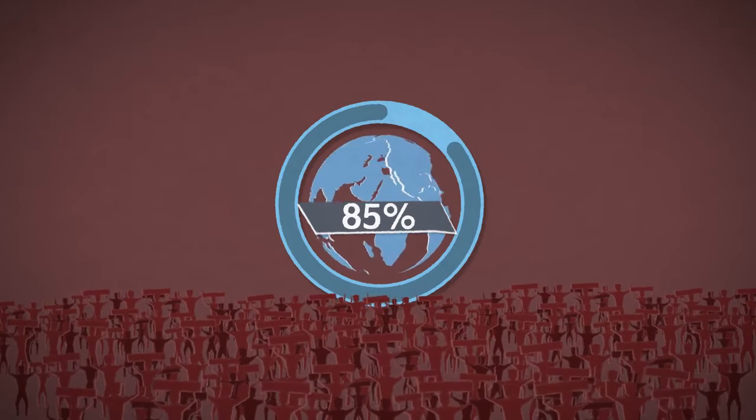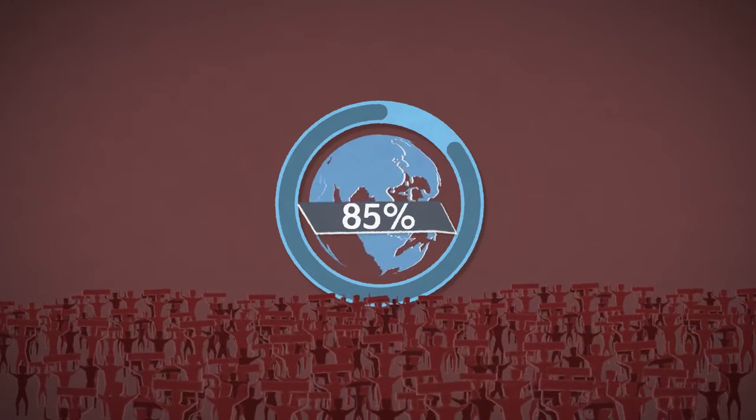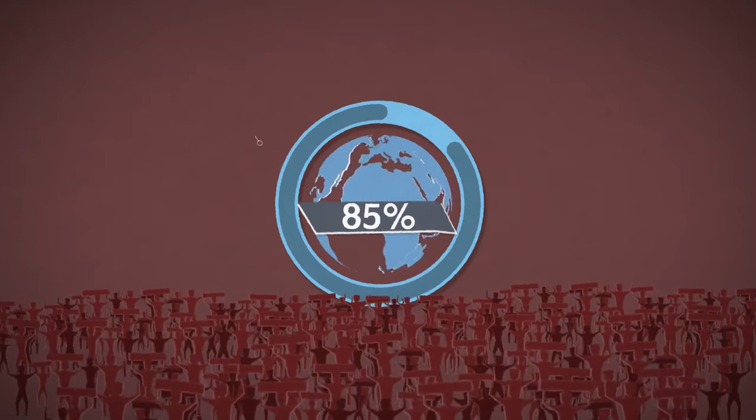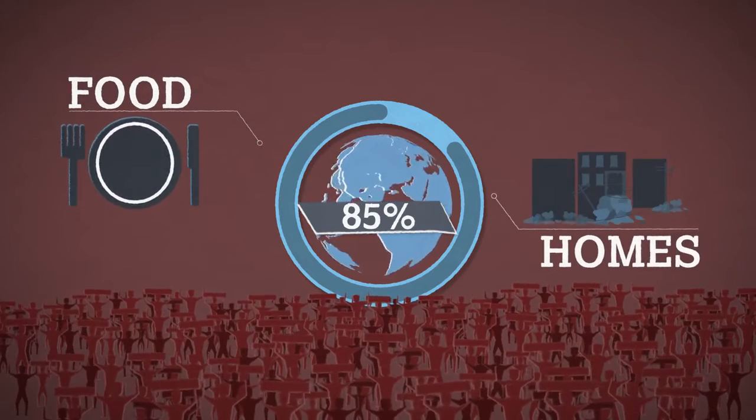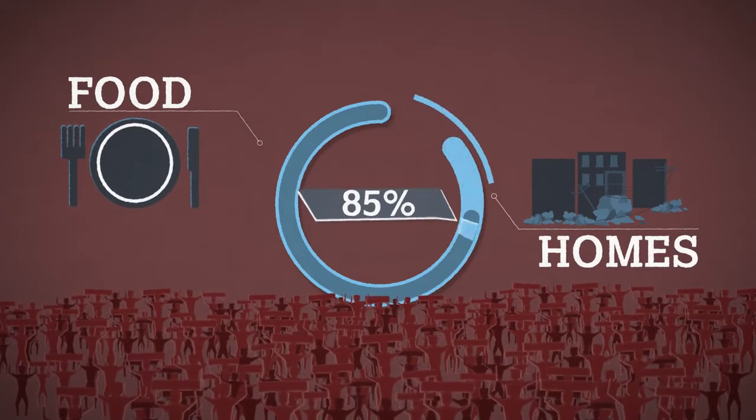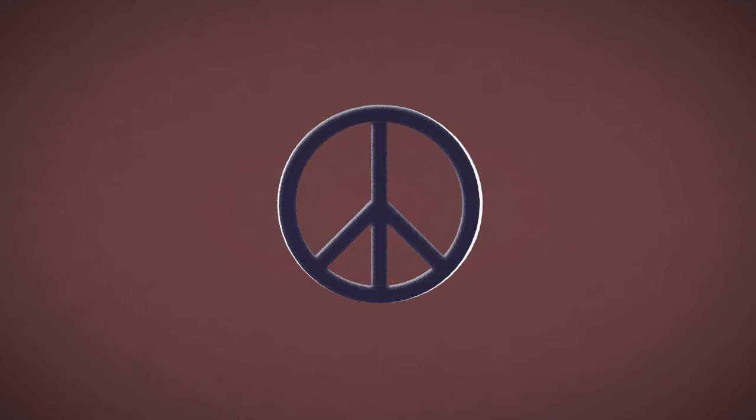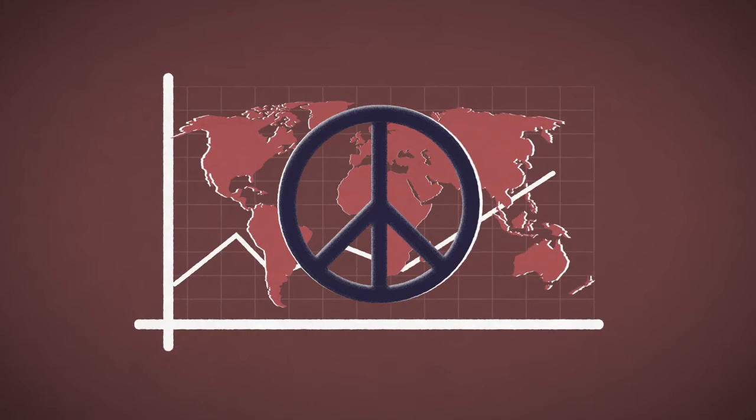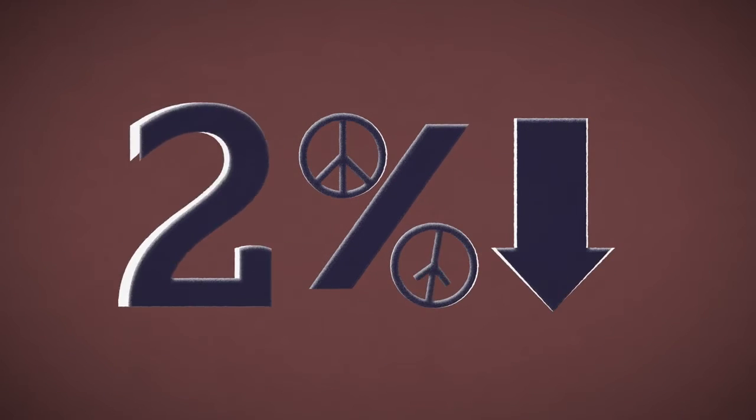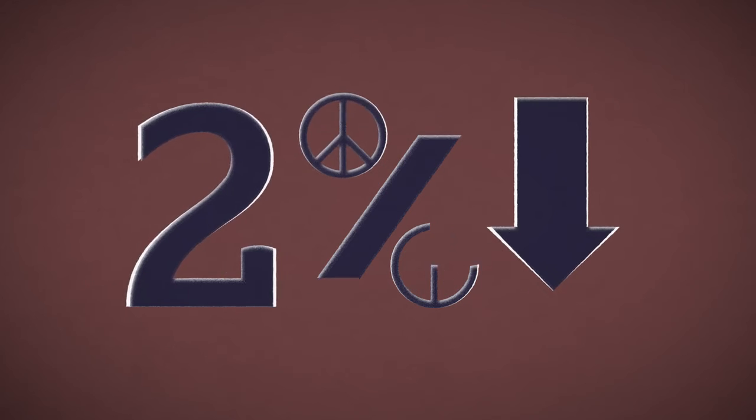85% of the world's refugees are hosted by developing countries and regions, which create new challenges for resources and development. Peace is therefore an important part of how countries develop and progress. According to the Global Peace Index, the last decade has seen a 2% decline in global peacefulness.